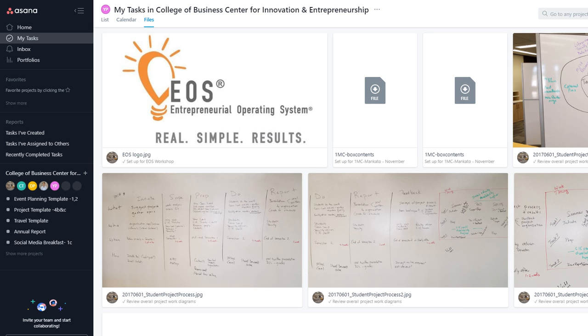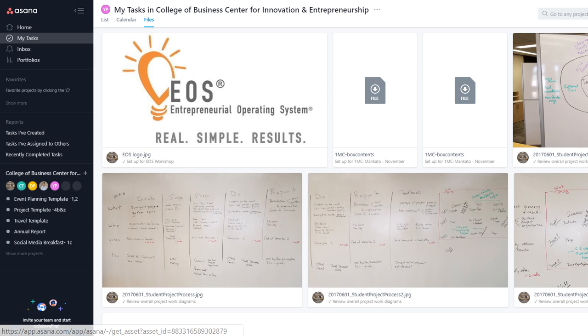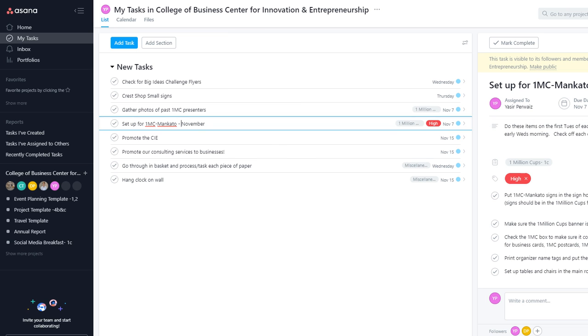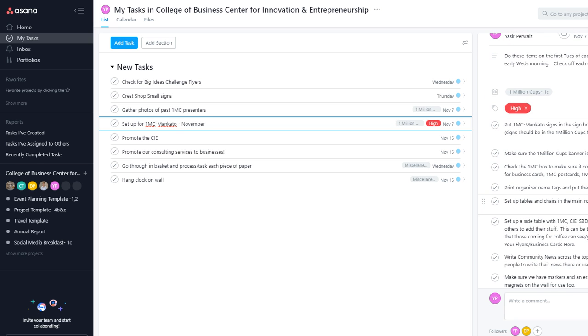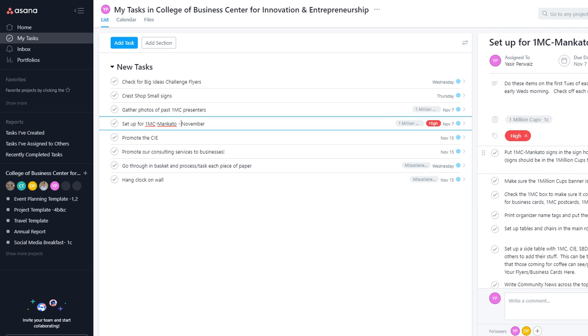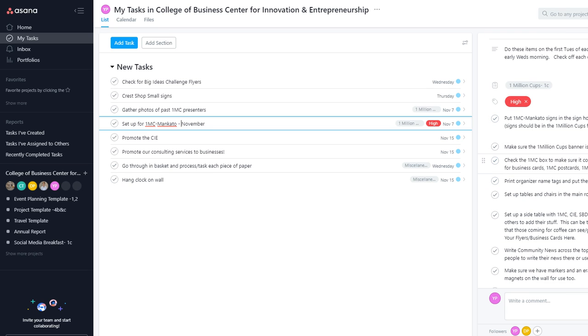If I click on files, then this shows me different files that were shared with me for different tasks that were assigned to me. So I will go back to the list one. Over here, as you can see, I have one project which is a high priority project. So I know that it's a high priority project and I have to get it done soon, and then I have all the instructions, and within this project I have several different instructions, and as I keep completing each of the tasks, I will mark it as complete.